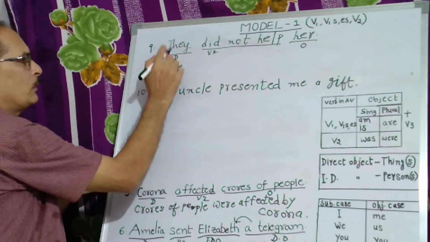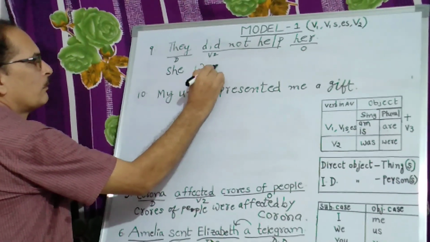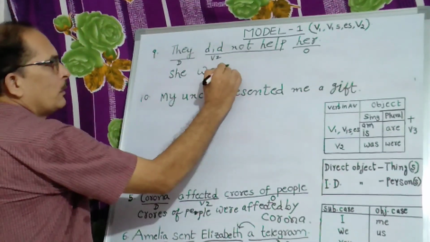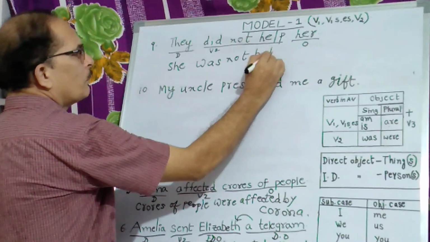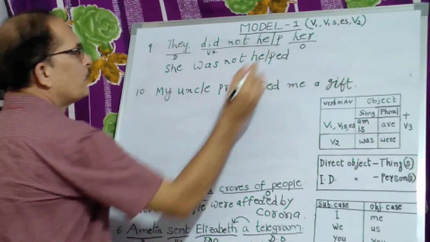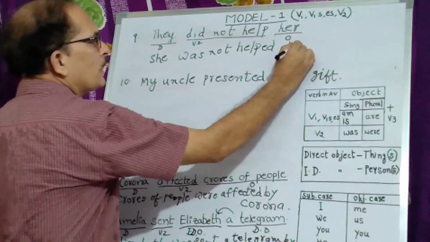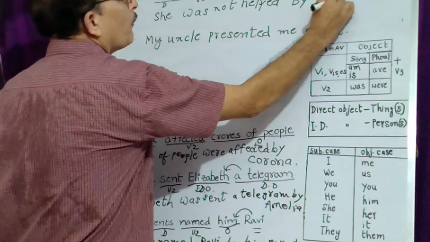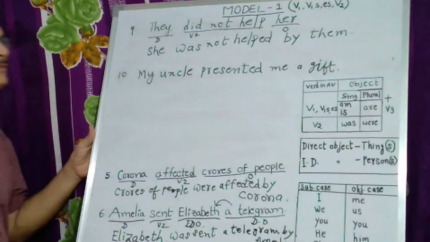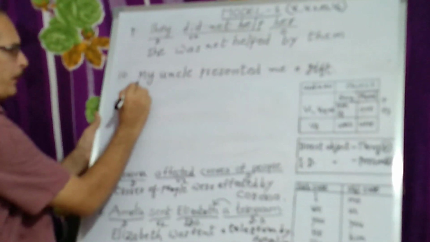She, singular number, and then did, V2, was, not help. Third form, V3 form, is helped. She was not helped by them. The subjective case of the pronoun they becomes them. So like this we can change. When two verbs are there, we have to look at the tense of the auxiliary verb only. That is the rule. Next one.